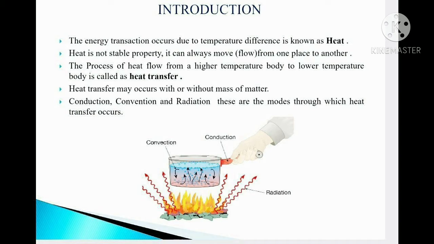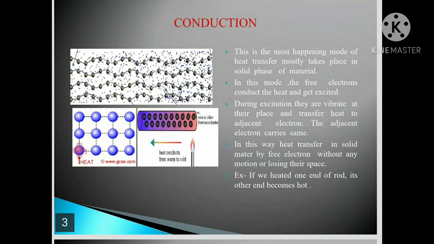Student, there are three different ways or modes through which heat transfer can occur, and these are conduction, convection and radiation. Now we are going to study all these three. The first mode of heat transfer is conduction.